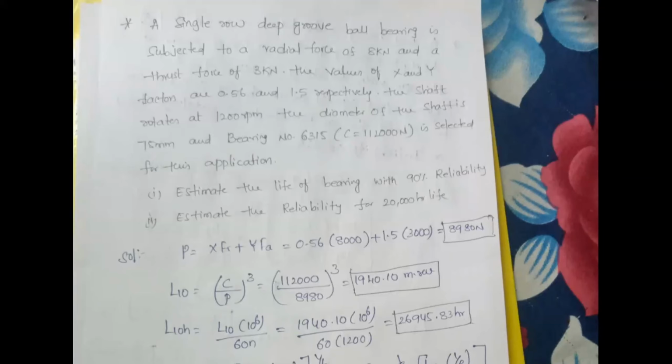And the second point is other than 90%. Whenever they ask you to calculate 95% or 99%, other than 50% or 90%, then you can directly go for the reliability formula. Suppose they ask what is the reliability, or what is the life of 95% of the bearings, then directly go for the reliability formula.